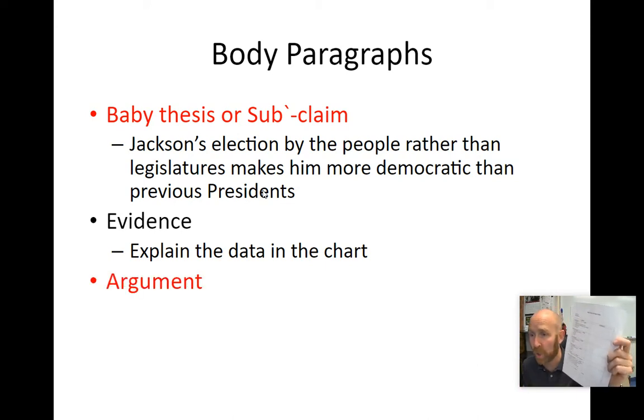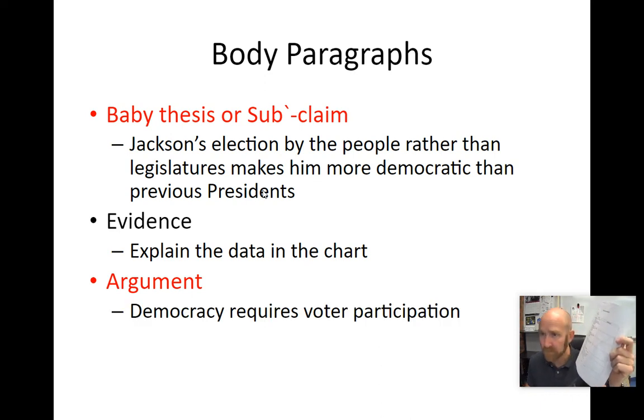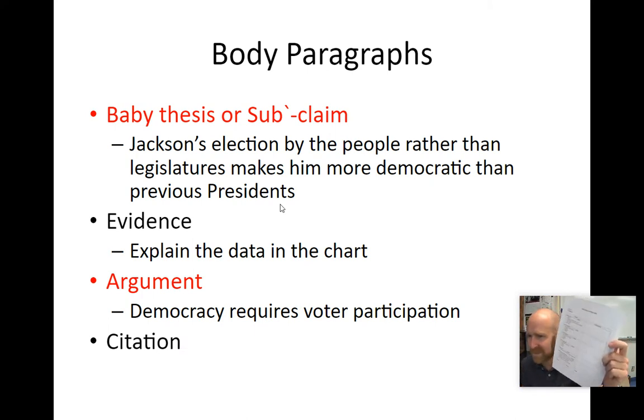And then you've got to make the argument. This is where most people struggle, because you have to explain how that evidence helps promote democracy. Well, that sentence can be, democracy requires voter participation, and Andrew Jackson was the first president that got high levels of voter participation. That's your argument. And then you have to cite it. There's no APA, there's no MLA citation. You just put in parentheses document A. Boom, done. Do those things, you got all the points.